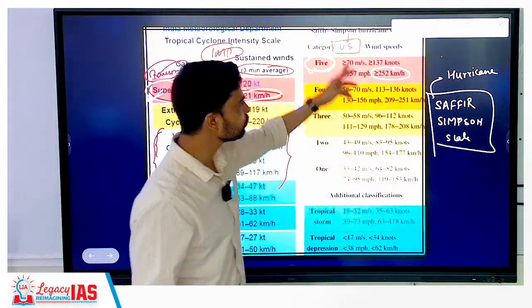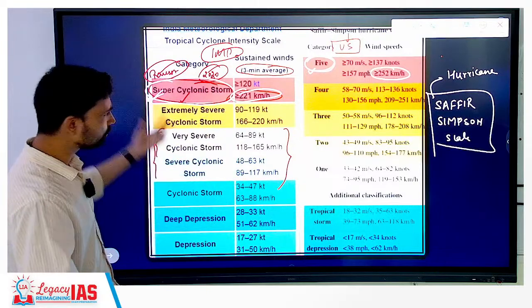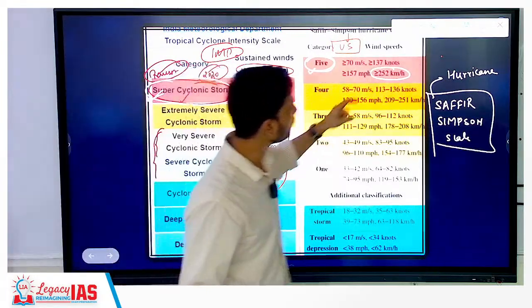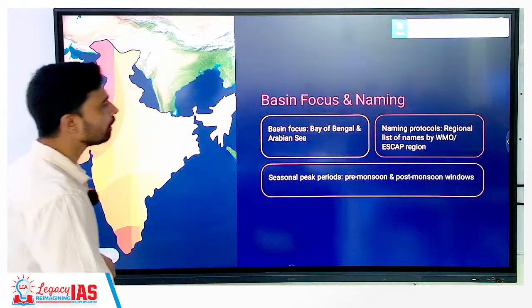You will see similar differences in the typhoon scale also. For typhoons we also use a similar kind of scale, category wise 1, 2, 3, 4, 5. So this is again factual information. You can take a look here. That is how we measure the cyclone, both in India and outside.